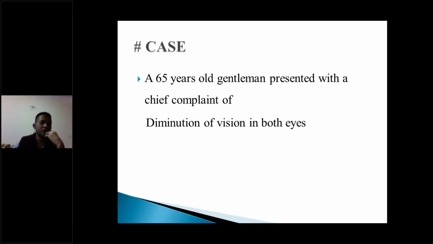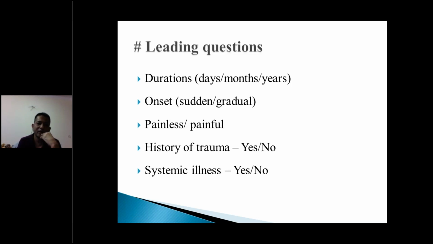So here's a patient, a 65-year-old gentleman, who presents with the chief complaint of diminution of vision in both eyes. When asked about the duration, he says he has had loss of vision for several months. The onset, he said, is gradual. It's a painless loss of vision. There is no preceding history of trauma, but yes, he has a systemic illness.